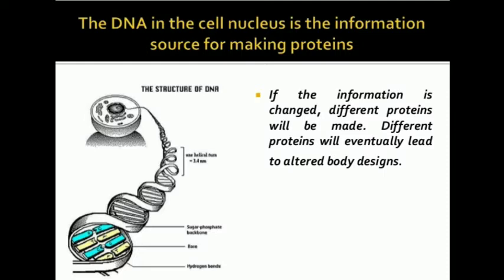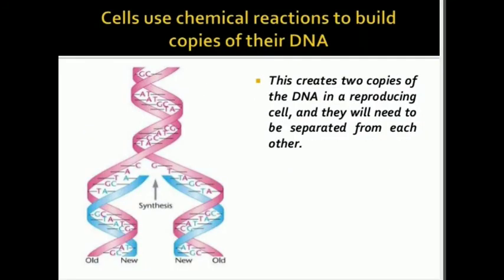So DNA, deoxyribonucleic acid, is a source of information for making proteins. If the information given by DNA is changed, then different types of protein will be formed, which will obviously lead to variation. The copy of the DNA molecule will be similar, but may not be absolutely identical to the original DNA molecule. This can be asked in any form. See, how is the DNA copying done?